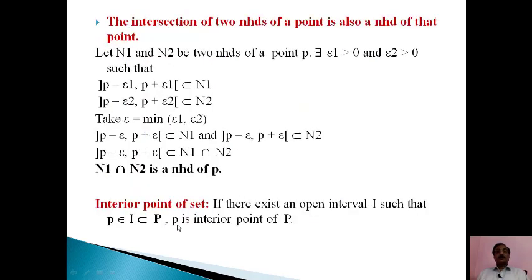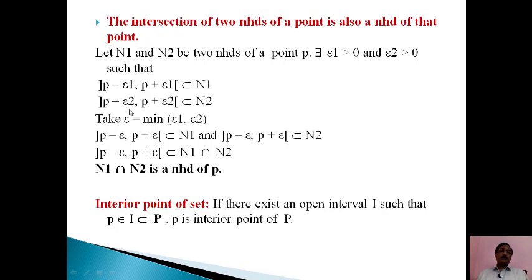Now we have another problem. The intersection of two neighborhoods of a point is also a neighborhood of that point. Suppose N1 and N2 are two neighborhoods of p. There exist epsilon 1 and epsilon 2 greater than 0, however small but not equal to 0, such that the open interval (p minus epsilon 1, p plus epsilon 1) is a subset of N1, the first neighborhood.